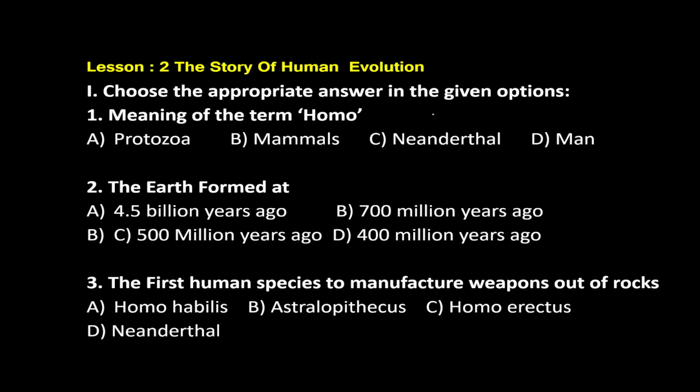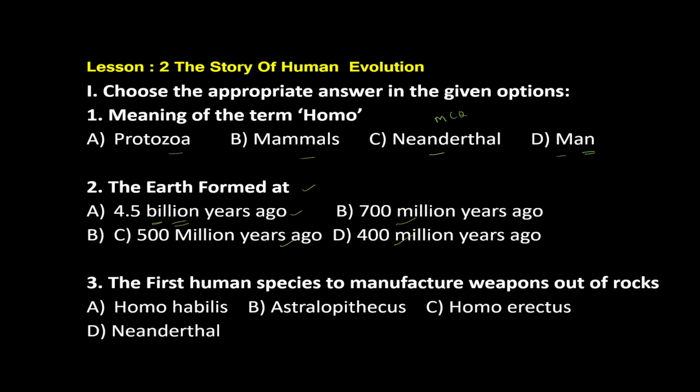Here, MCQ questions. The first one, meaning of the term Homo. There are four options: Protozoa, mammals, Neanderthal, and man. The correct answer is man. The Earth formed at 4 billion years ago, 700 million years ago, 500 million years ago, 400 million years ago. The correct answer is 4.5 billion years ago.